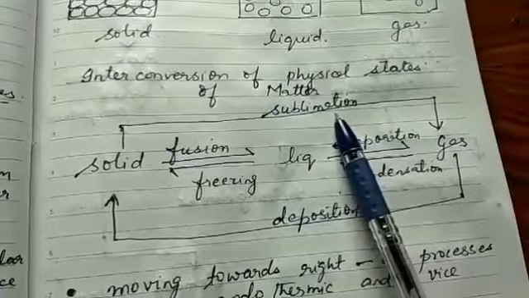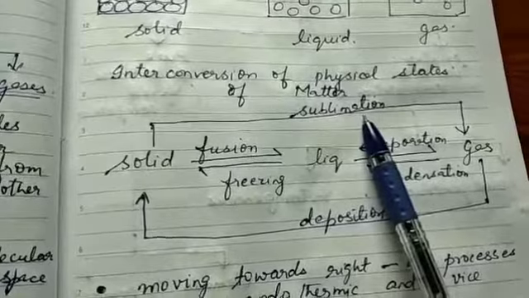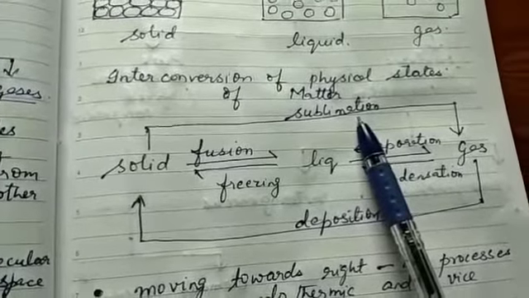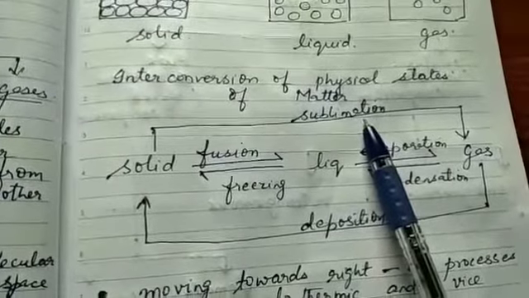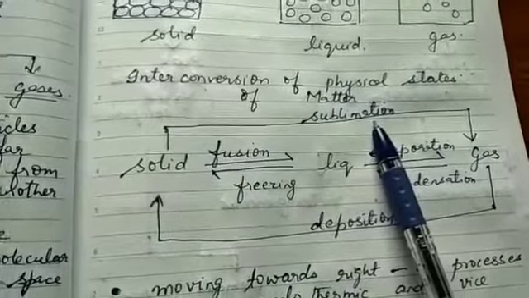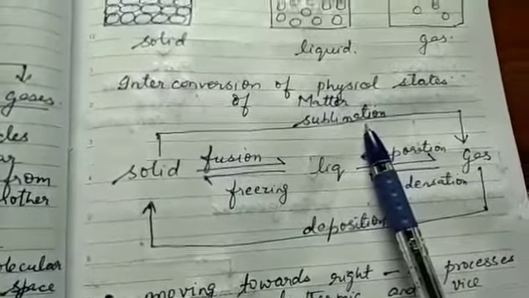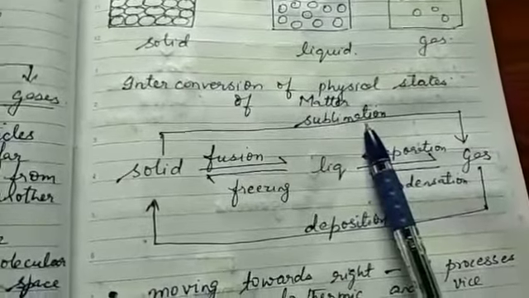So all substances do not sublime. There are certain substances only which are sublimable. So what are they? You know that camphor, which is kapoor, is sublimable. Mothballs or naphthalene balls, ammonium chloride are sublimable. It can sublime. So why is it that certain substances only sublime and not all substances sublime?